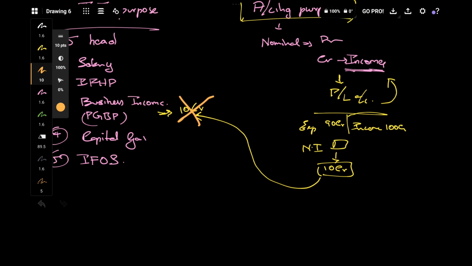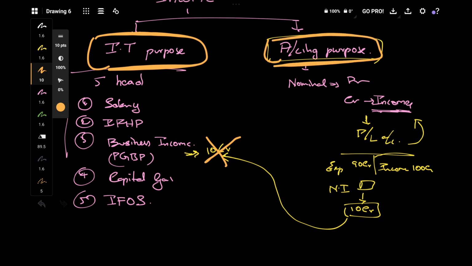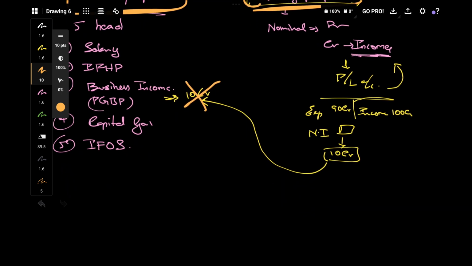computation of income in income tax and computation of income in accounting are different. In accounting we'll take expenses like provision for doubtful debts. According to the matching principle, according to the prudence concept and all, we take this.